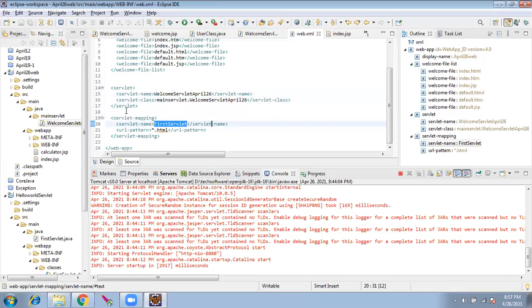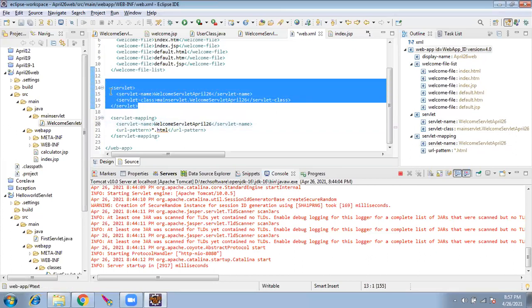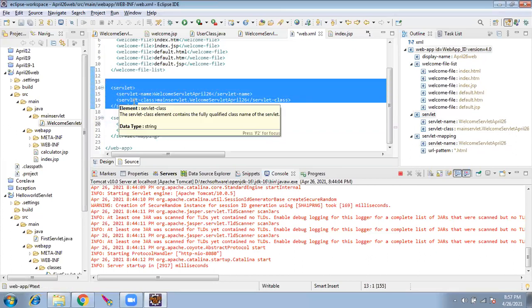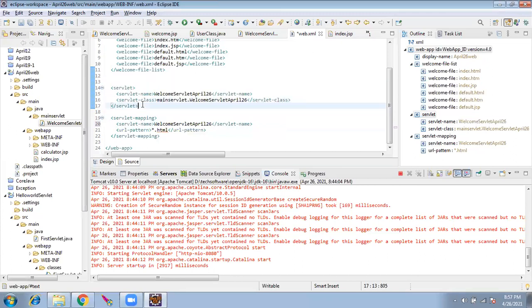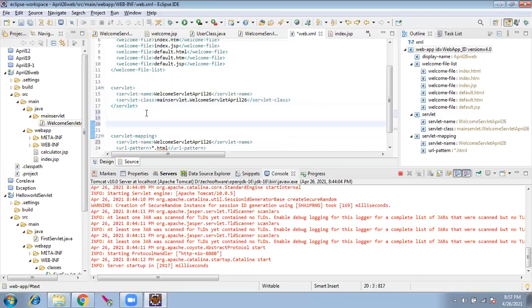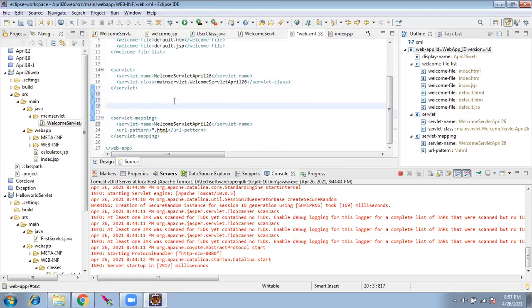Okay. Now this first section tells how many servlets we have. For all the servlets, we have to write this. And the next section says when which servlet has to be called, for which request I have to go to which servlet. That is the servlet mapping.